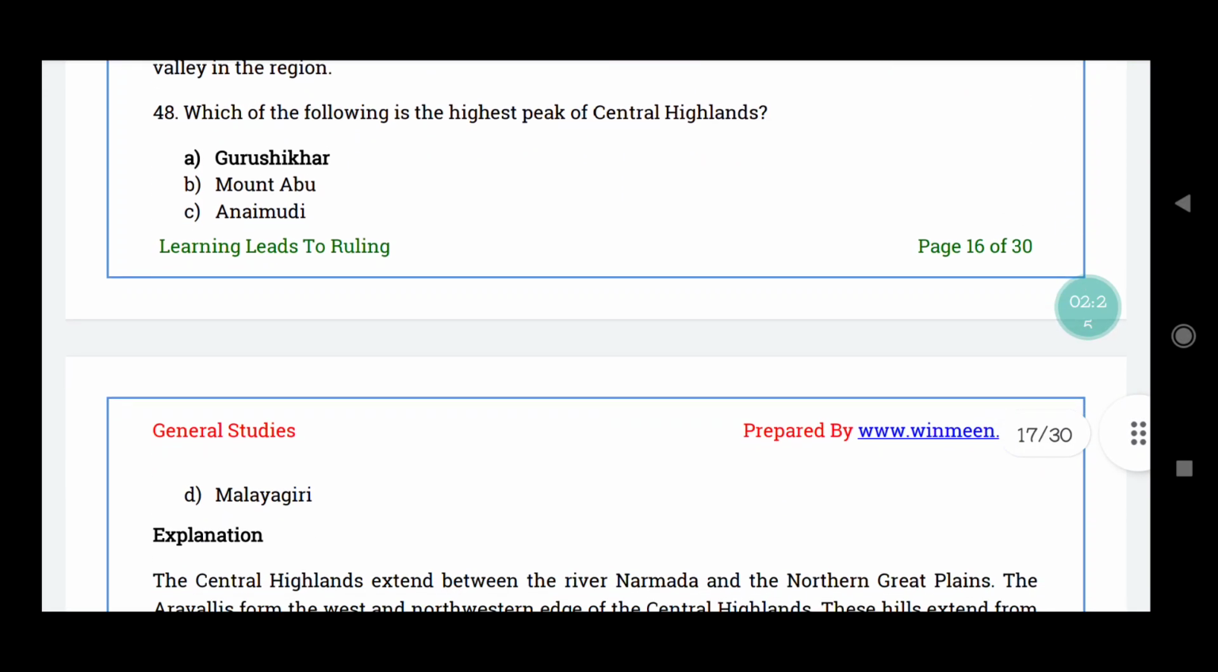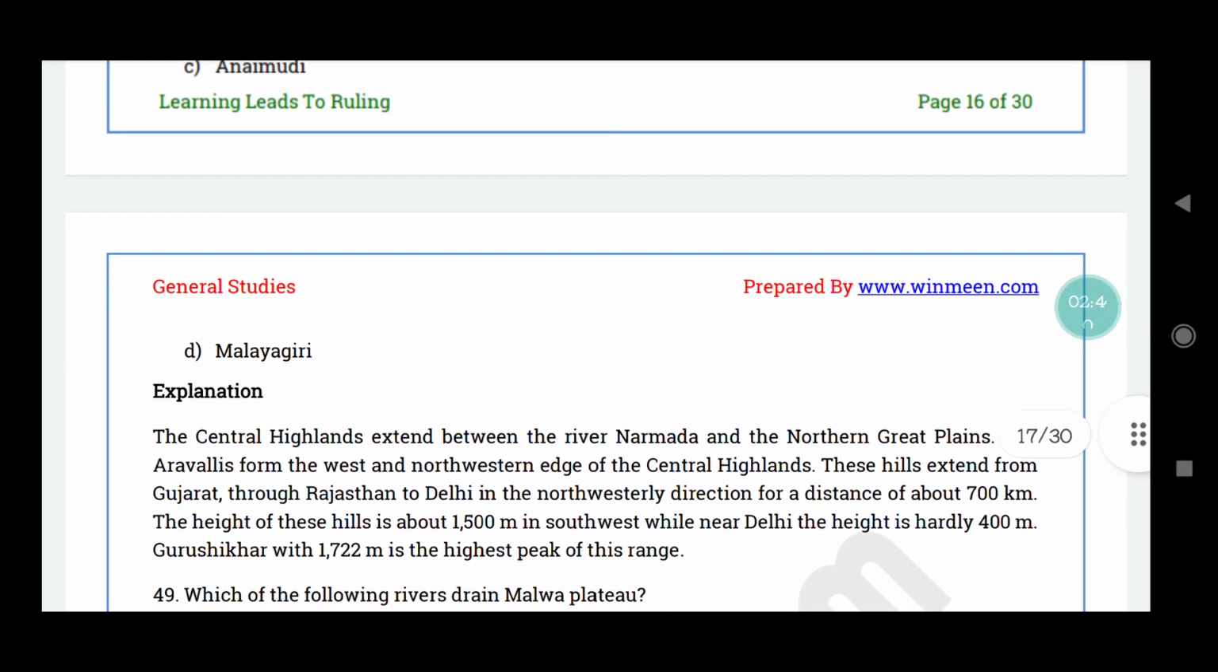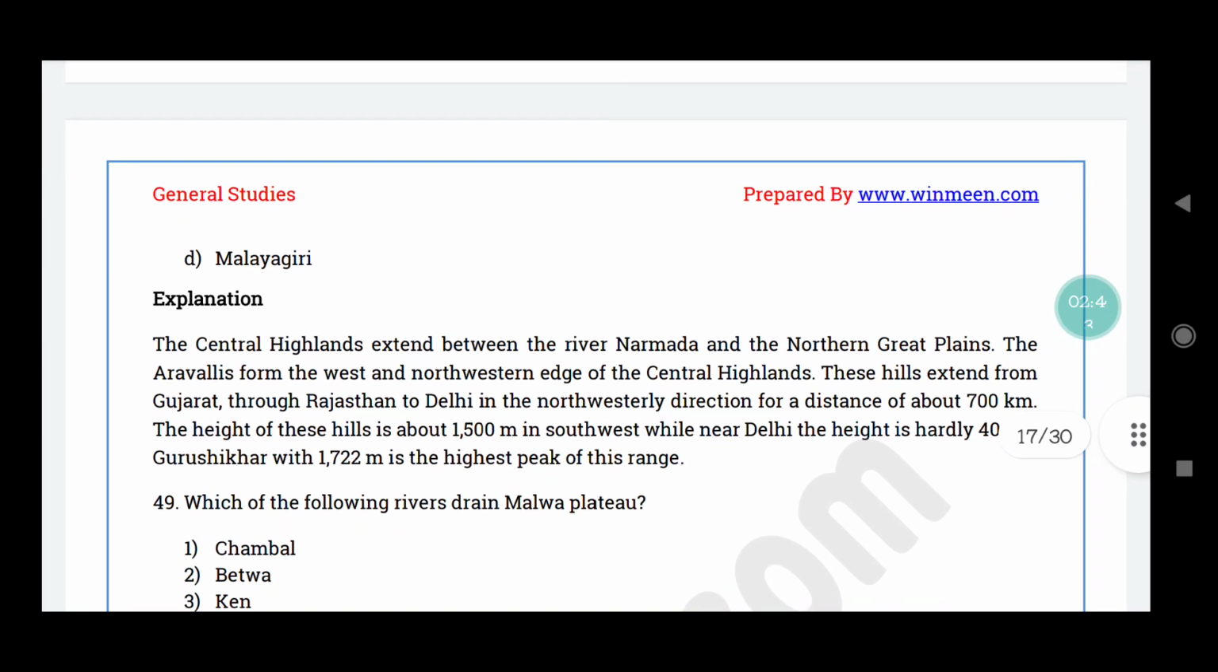Question number 48. Which of the following is the highest peak of Central Highland? The correct answer is option A, Gurshikar. The Central Highland extends between the river Narmada and the northern Great Plains. The Aravalli forms the west and northwest edge of the Central Highland. This Aravalli hills extend from Gujarat through Rajasthan to Delhi in the northwest direction. In the northwest direction 700 kilometersக்கு இது extend ஆகுது.